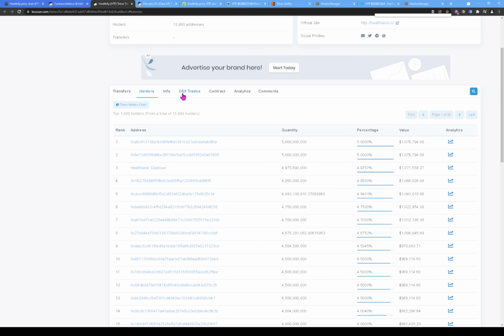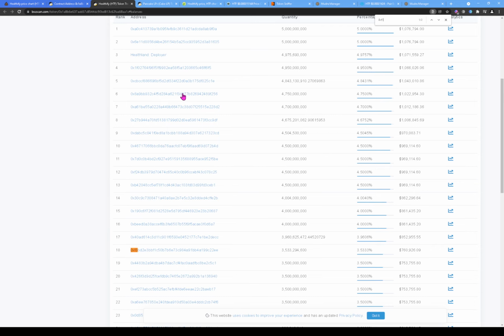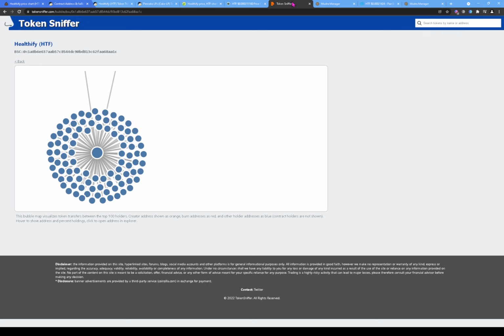So let's try to search for it here. So let's show you guys a little trick right here. Or, well, not really a trick. So let's use the last 4 of the wallet address. So 22EE. So let's look at it.